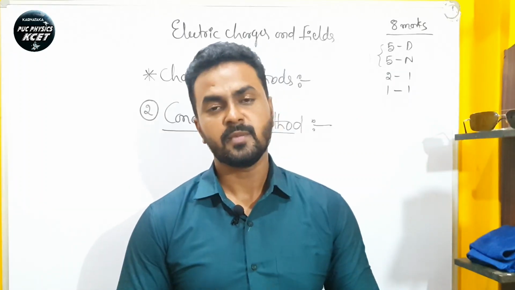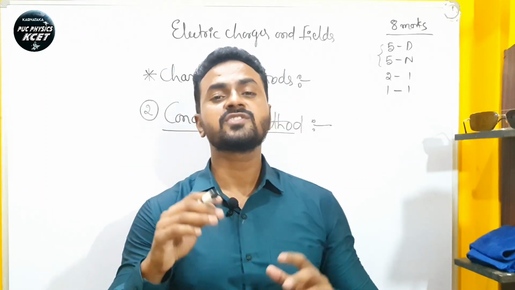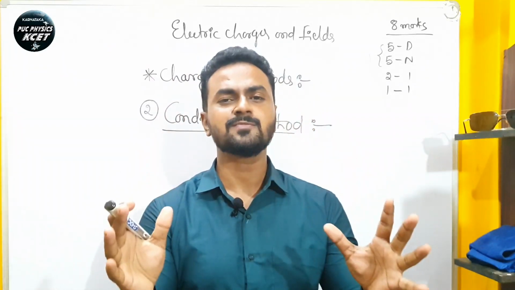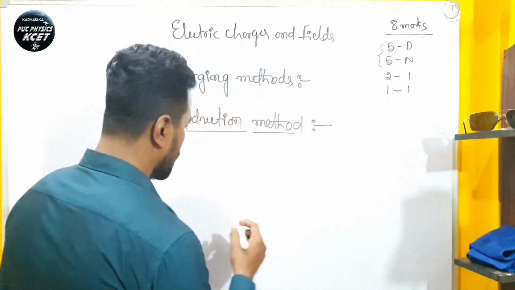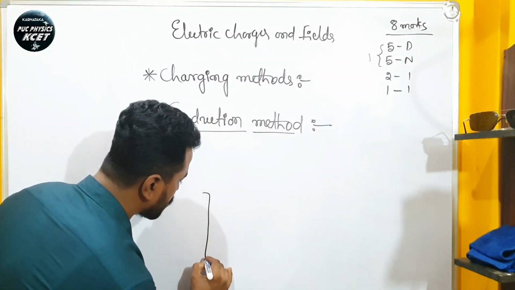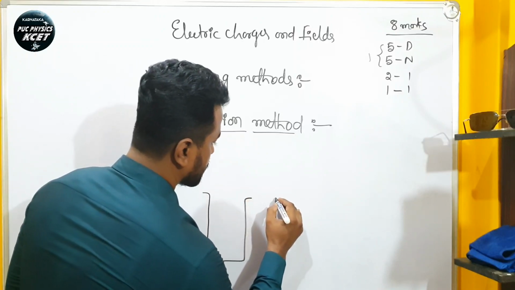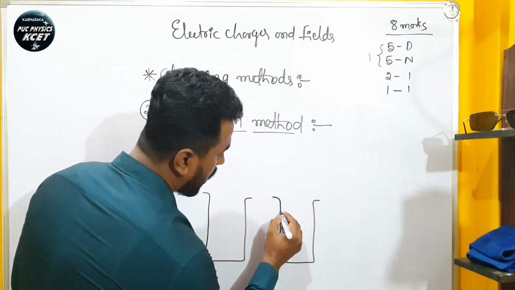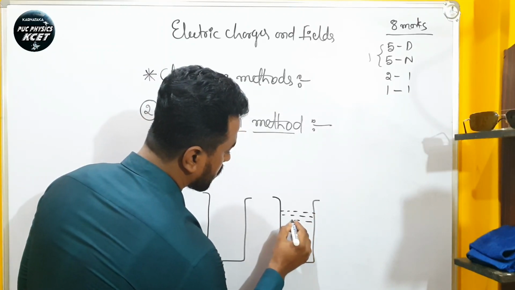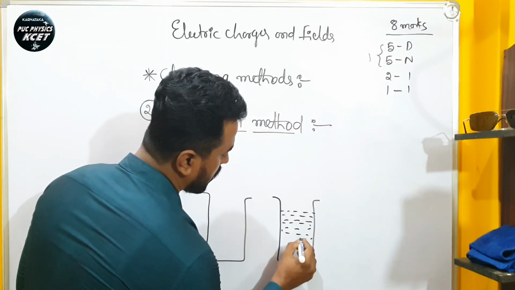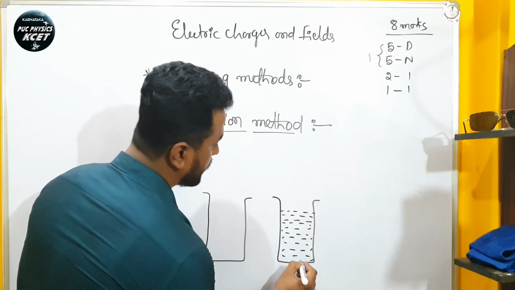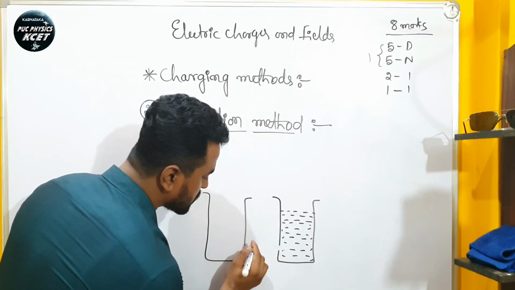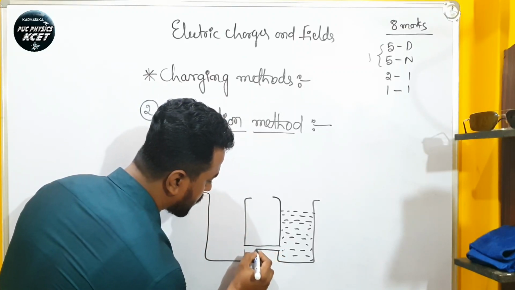What is the conduction method? It is the process of charging a conductor by placing a charged body in contact with it. To explain this, I will take an example. Let us consider two beakers of the same size. I will consider beakers like this. Consider water is filled in this beaker, up to this level. What I will do is connect these two beakers using a small pipe.